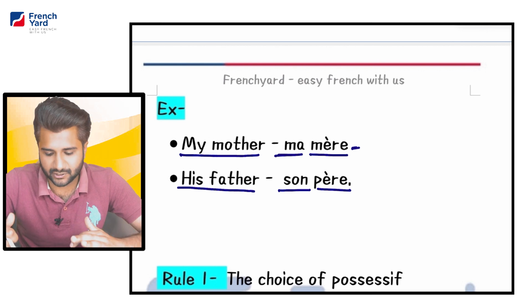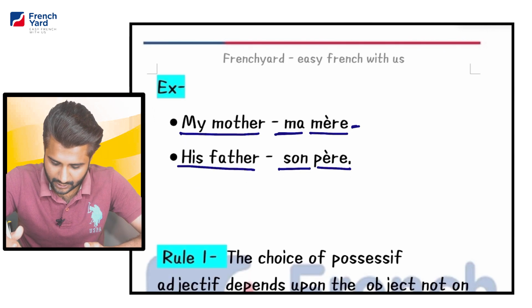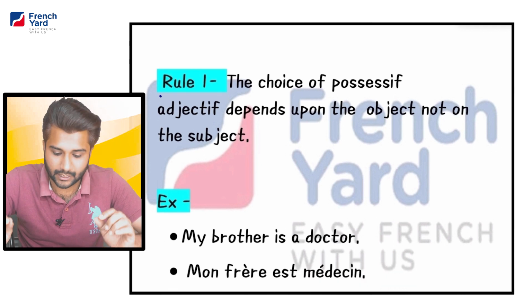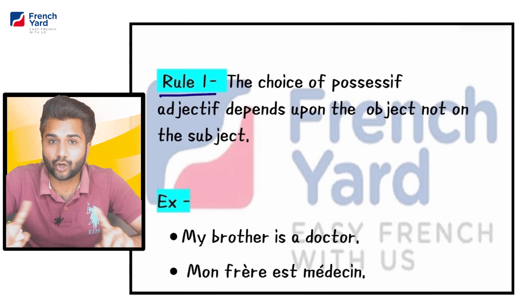Now the exact usage of possessive adjectives, ये तो examples हैं. So we have the rule number 1 here. Rule number 1. The choice of possessive adjective depends upon the object, not on the subject. Now this is very important rule.